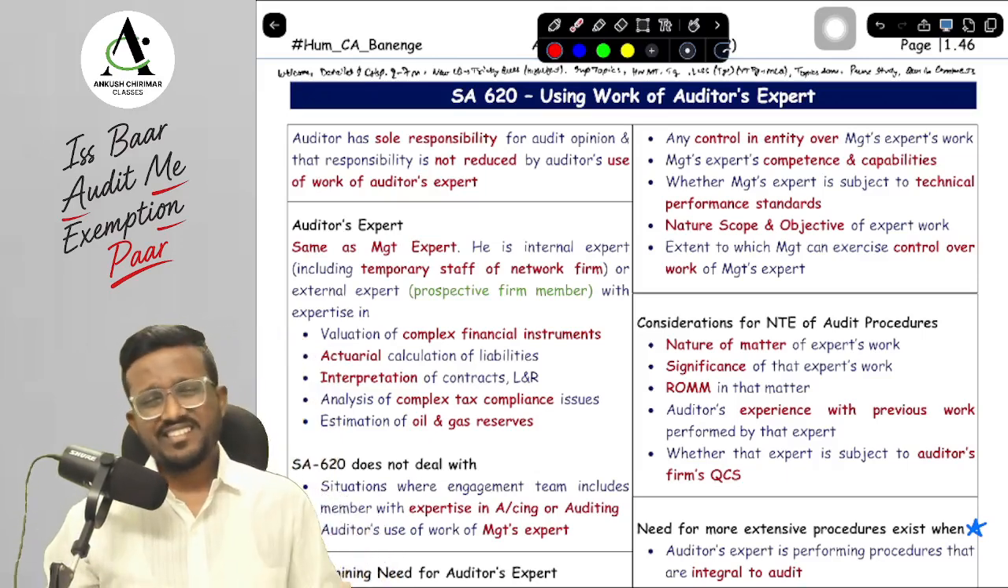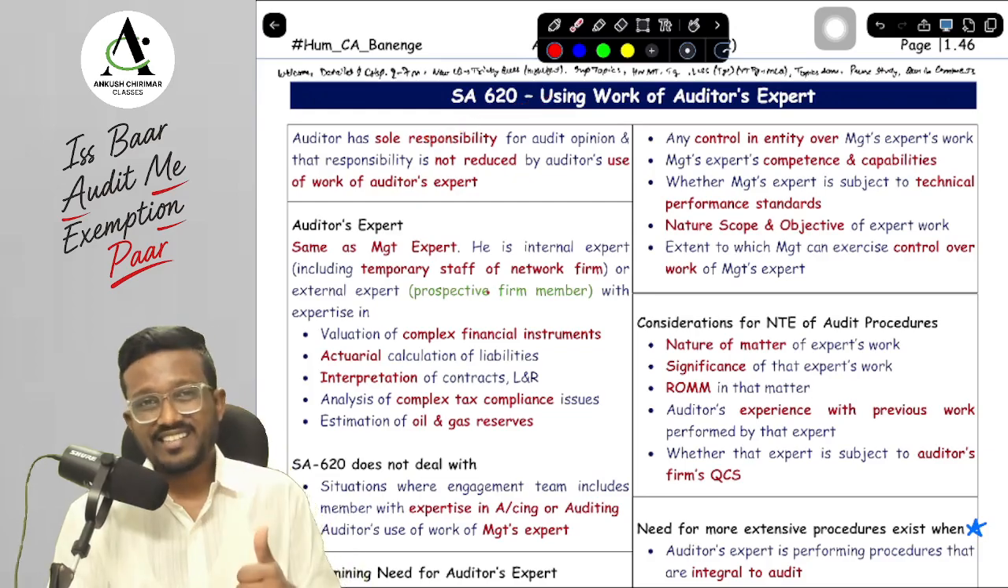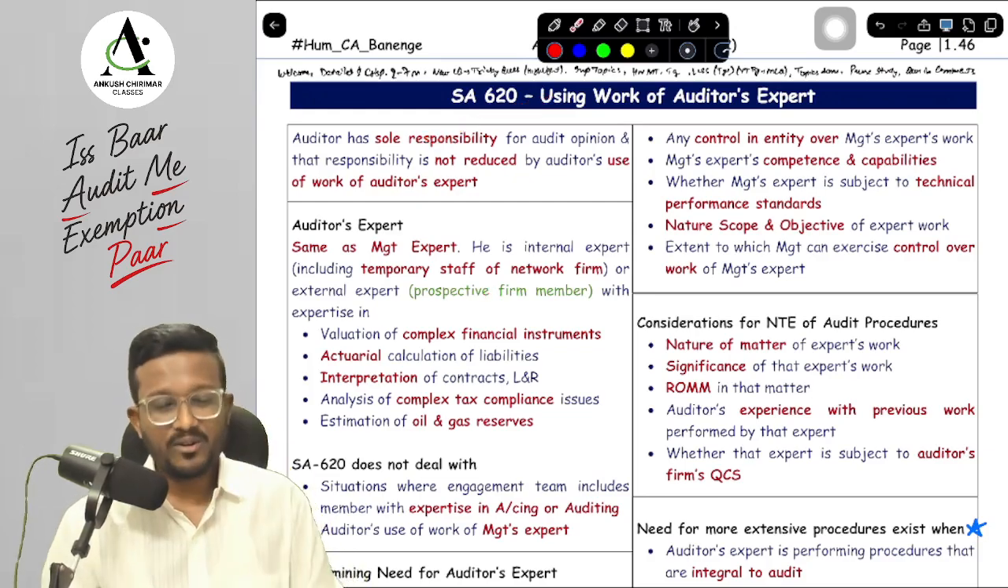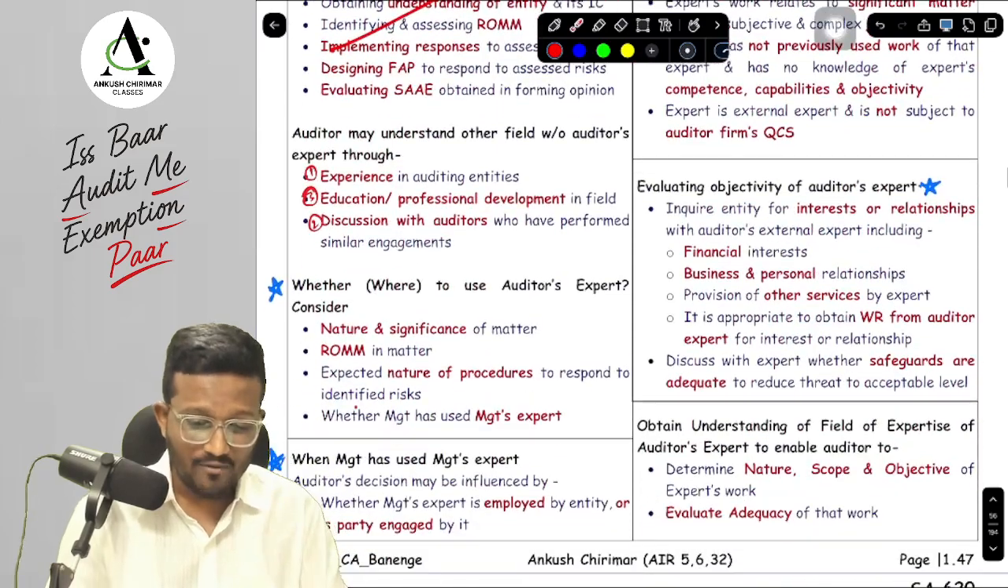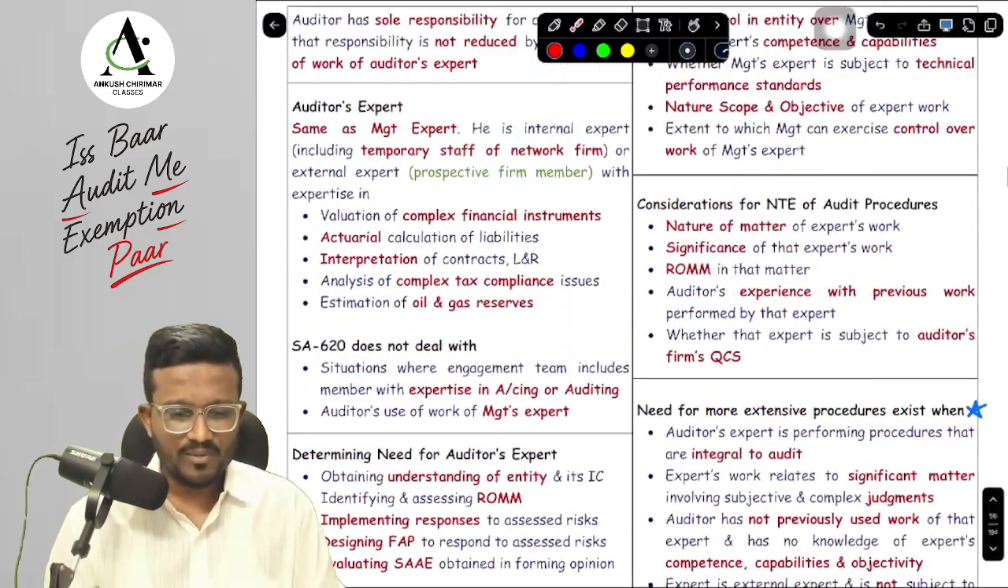Today we are going to discuss in a very detailed and crisp way SA 620, which is asked in your exams for 2 to 7 marks, and we are going to discuss it from a new concept book in which we have already given you the crux of all the tricky questions, and a few questions we are going to discuss from the question bank as well.